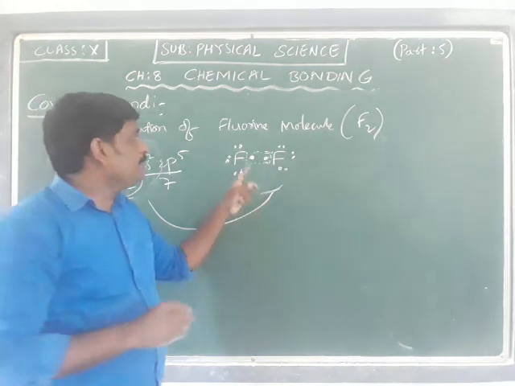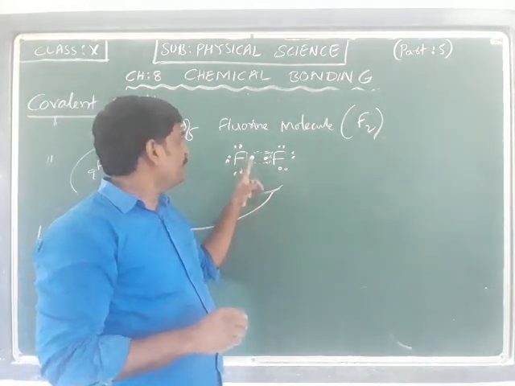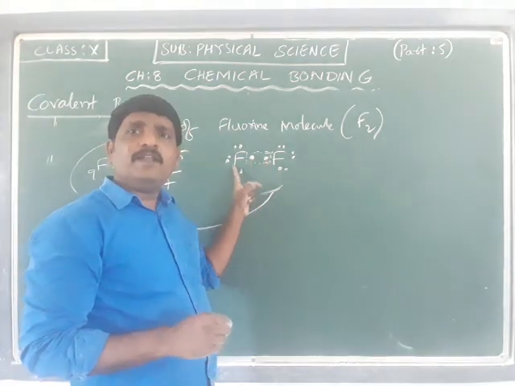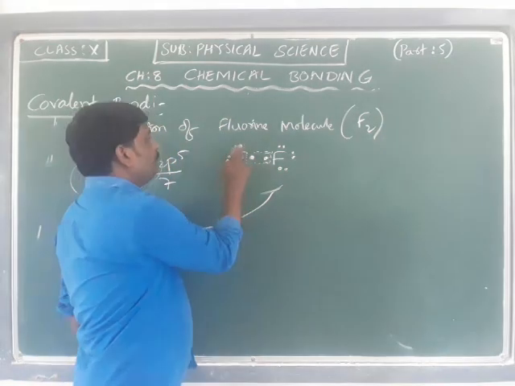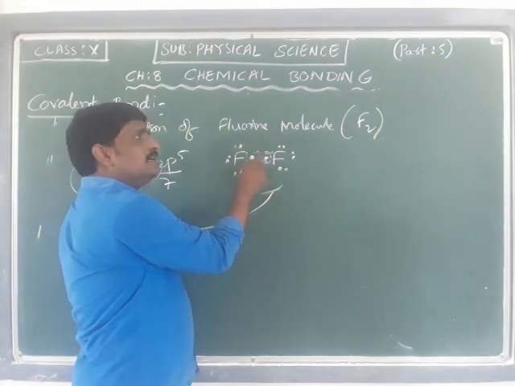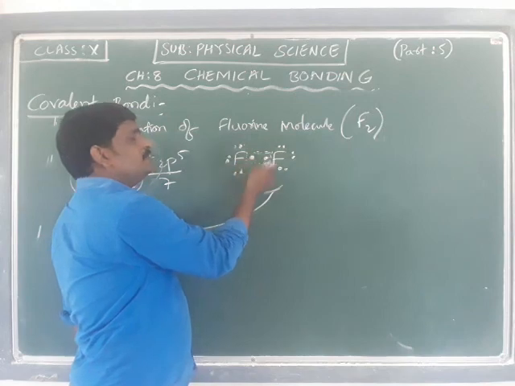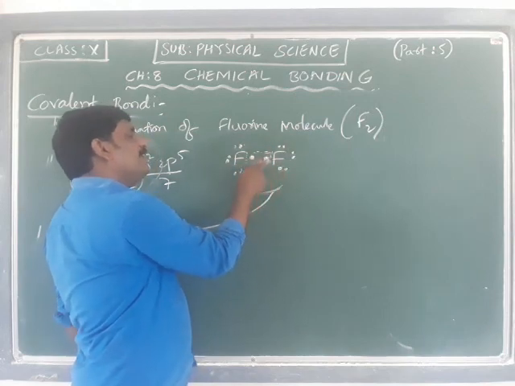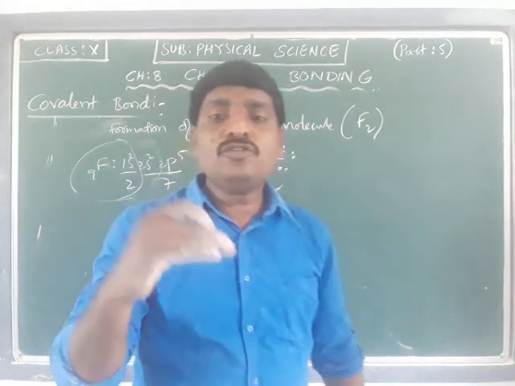Okay, mutually shared. That means this fluorine thinks that this belongs to it and attains an octet: 1, 2, 3, 4, 5, 6, 7 and 8. This fluorine treats that this belongs to it: 1, 2, 3, 4, 5, 6, 7 and 8. Okay, they mutually share.